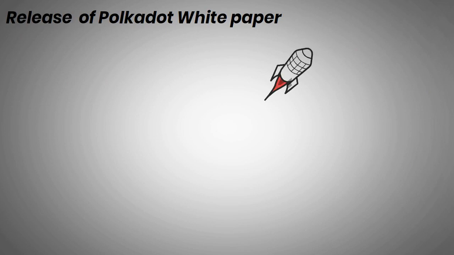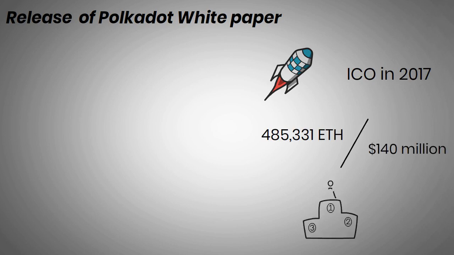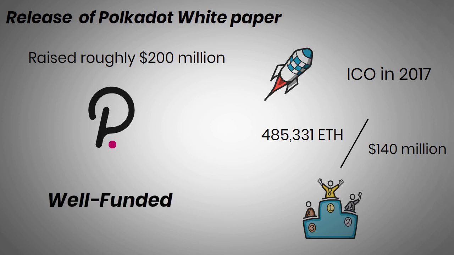After Wood released the Polkadot white paper on 14 November 2016, the project launched via an ICO in 2017. Its first token sale closed on 27 October. It raised a total of 485,331 ETH and more than $140 million at the time, making it one of the most successful ICOs ever. To date, Polkadot has raised roughly $200 million from investors across two sales of its DOT cryptocurrency, making it one of the most well-funded blockchain projects in history.